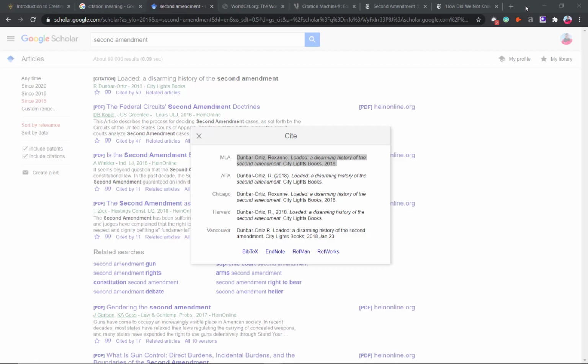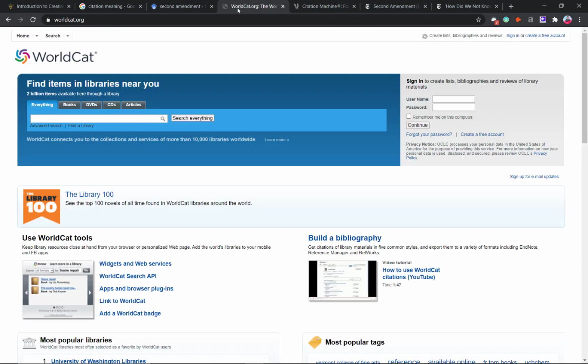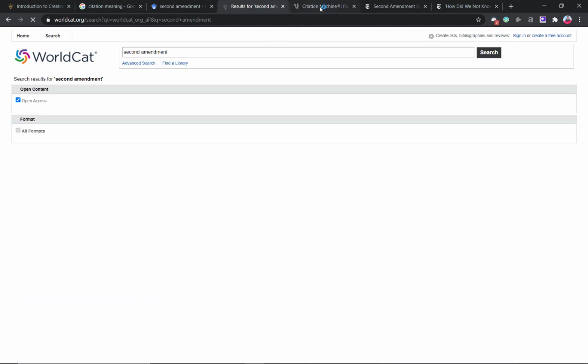Okay. We can get a citation from WorldCat too. It's basically the same thing. Search for Second Amendment. I won't go over it. It's really simple. They're basically just one and the same thing. What I'm going to focus on is Citation Machine.